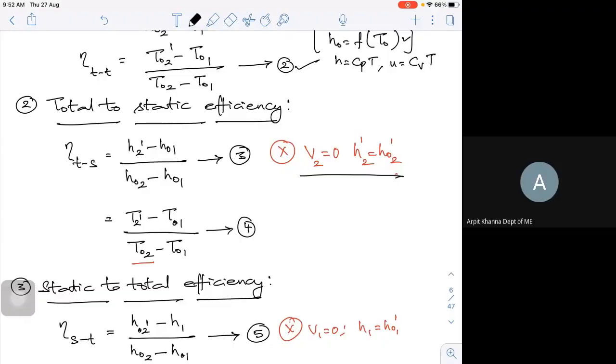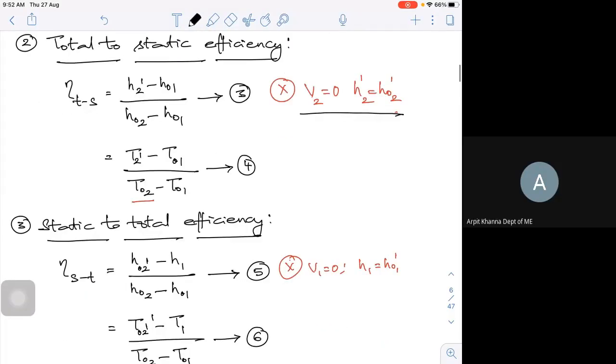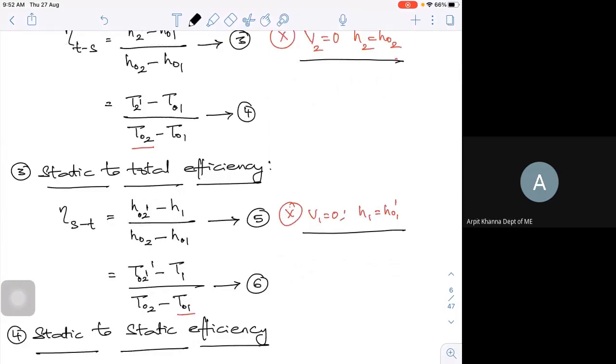Now static to total, look at this. At the inlet, my velocity is 0. That means the fluid is entering the turbomachine with no velocity or nearly negligible velocity. Under this condition, my H1 will be equal to H01 because the dynamic part is missing. So if I take the ratio to find the static to total efficiency, it is H02 dash minus H01 divided by H02 minus H01, that is higher enthalpy minus lower enthalpy, or higher temperature minus lower temperature.